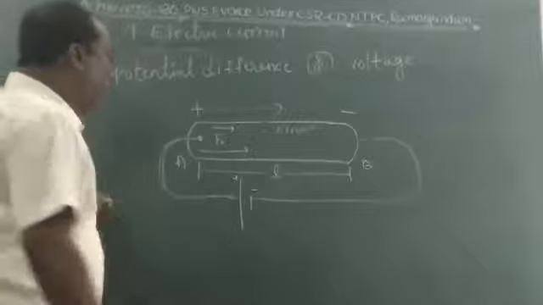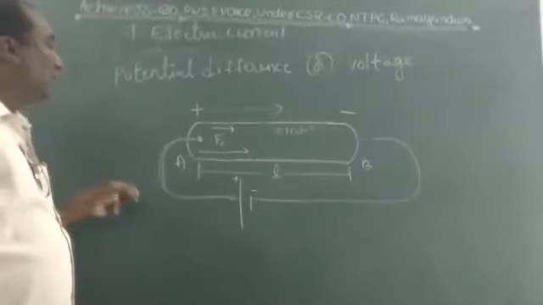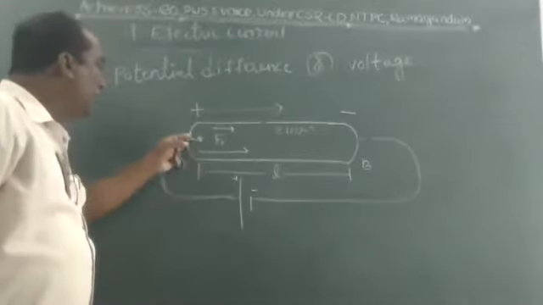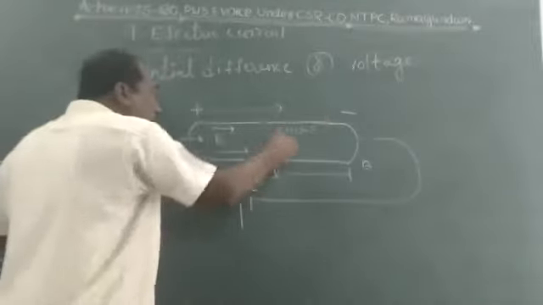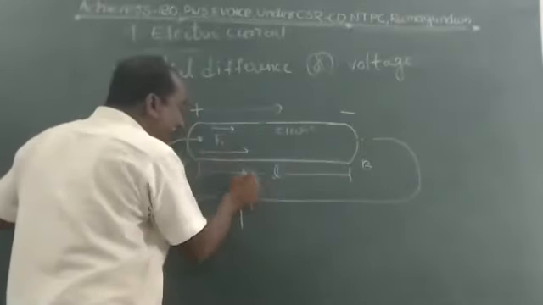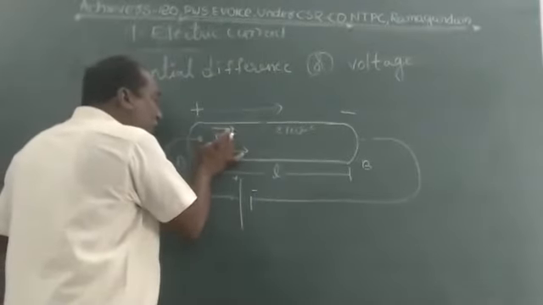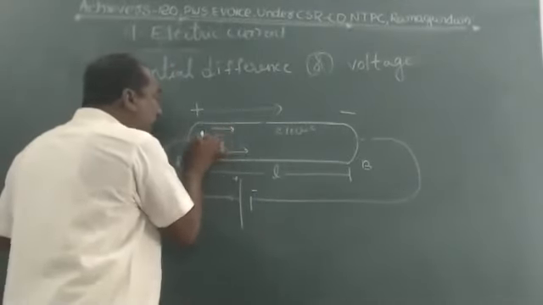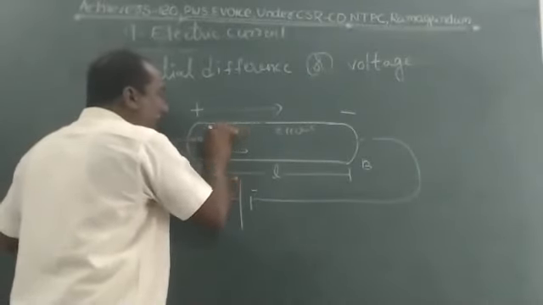So what is the work done here? The work is done on a unit positive charge. When the two wires are connected to the battery, it produces an electric force. Due to this electric force, electrons get accelerated in the direction of the electric field.